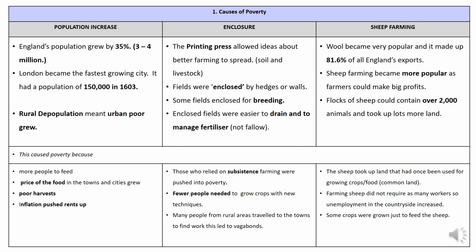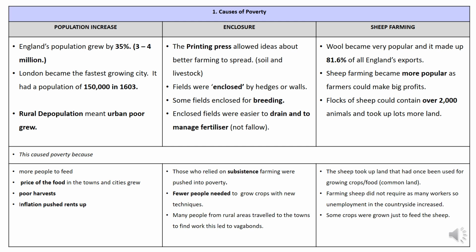Why is this a cause of poverty then? Well, if you've got a bigger population, you've got more mouths to feed. The price of food is pushed up because there is competition for food. Poor harvests mean that the food that has grown is expensive, and inflation has pushed rents up. This means people are already spending lots of money on their homes, their accommodation. There is just not that much money to go around.